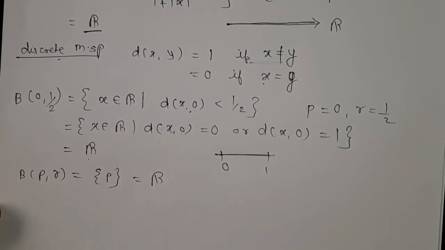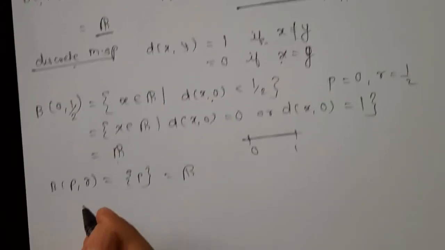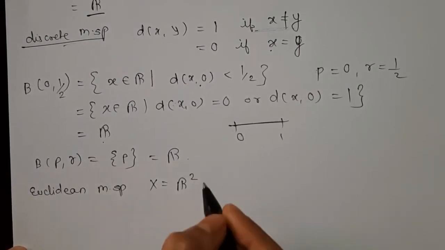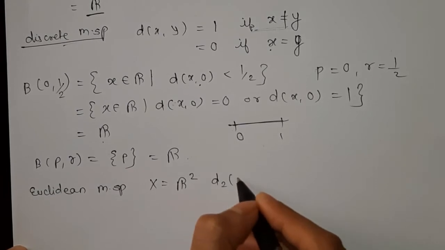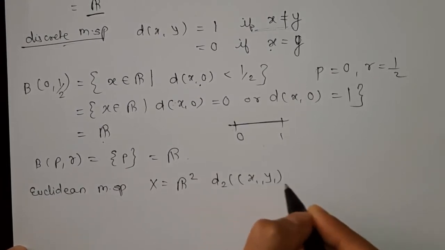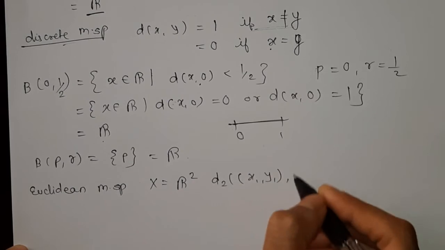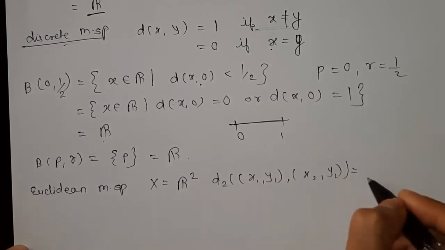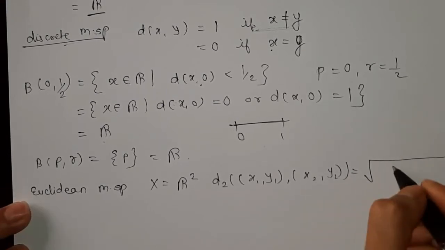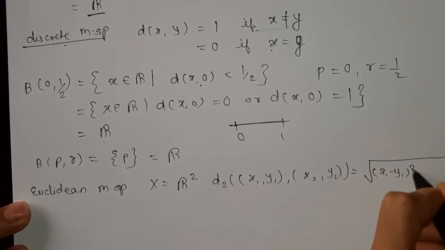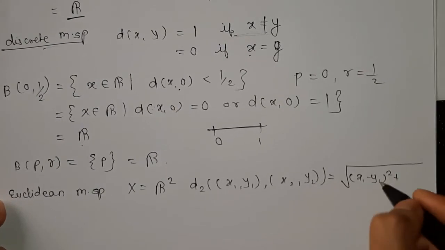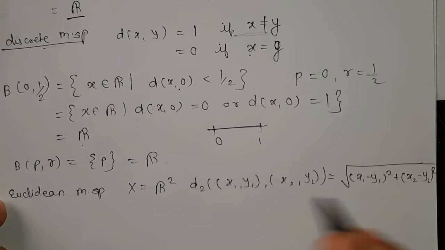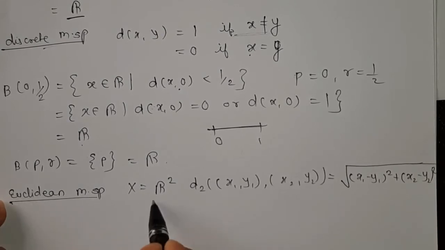Now we will see the example for the Euclidean metric space, where X is equal to R2. How do we define this? d2 of (x1, y1) comma (x2, y2) is equal to the square root of (x1 minus y1) square plus (x2 minus y2) square. This is the function of the Euclidean metric space in R2.